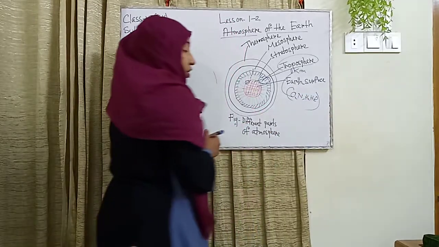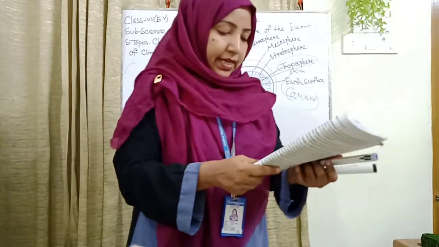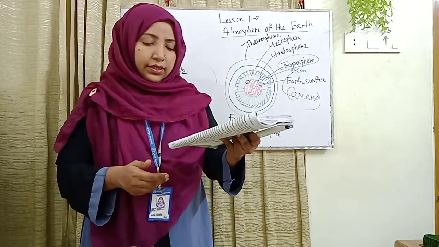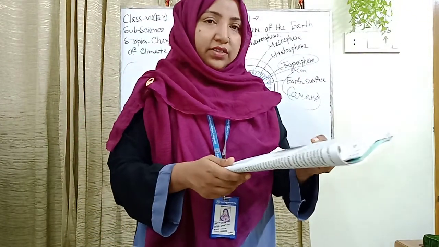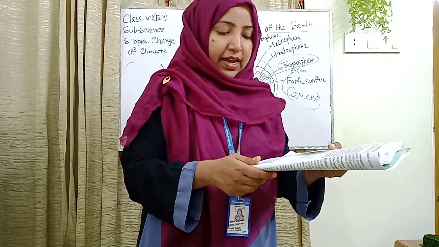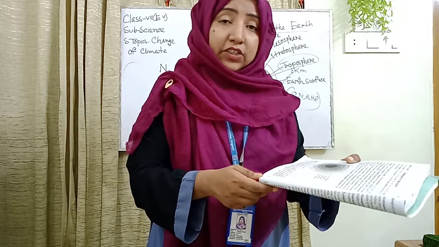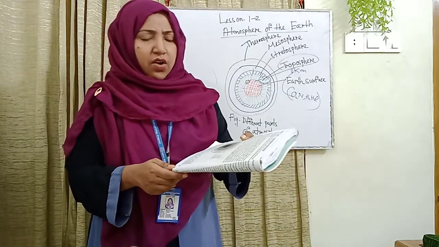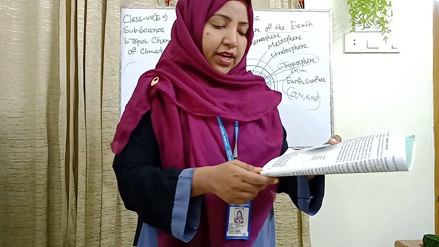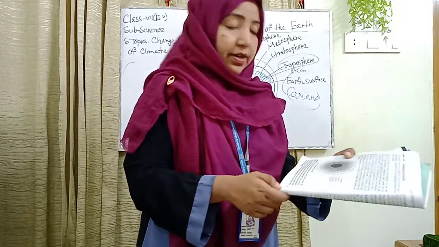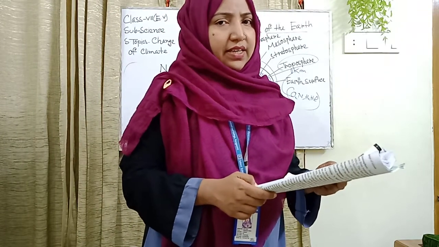In this layer all the things happen that influence the life of human beings and other organisms, such as cloud, rain, wind, storm, fog, etc. For these happenings, the troposphere is the most important layer of the atmosphere for animals and plants. This layer also contains the weather, basically wind, rain, etc.